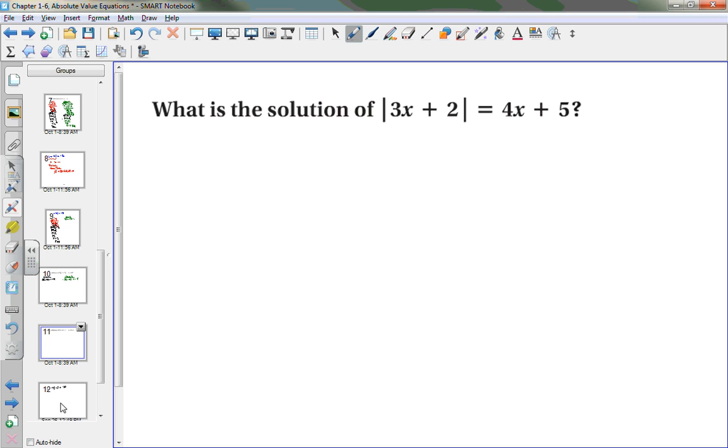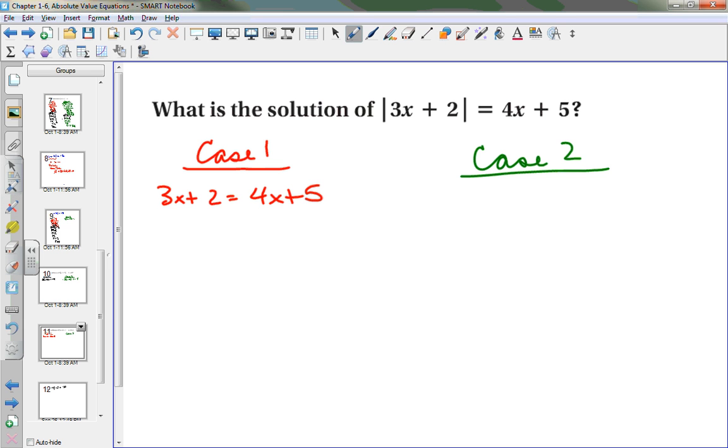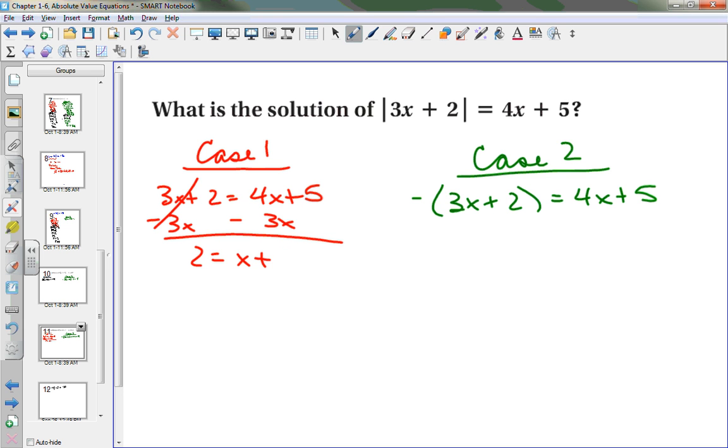So what is my first case 1? Case 1 gives me 3x plus 2 is equal to 4x plus 5. What's case 2? Negative times the 3x plus 2 is equal to the 4x plus 5. Do we see this, yes or no? Okay, so let's proceed to solve case 1. So case 1 gives me subtracting 3x, 2 is equal to x plus 5. Subtracting the 5, I get -3 is equal to x.